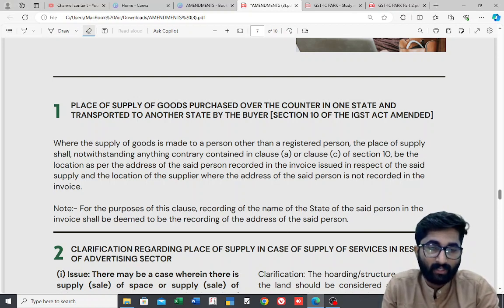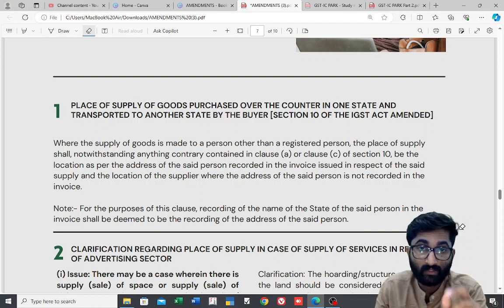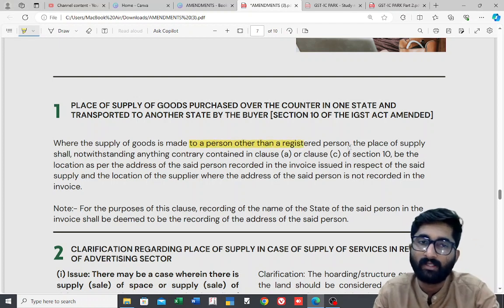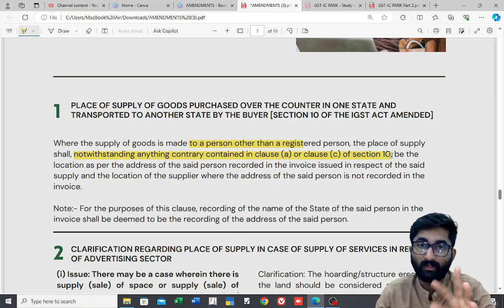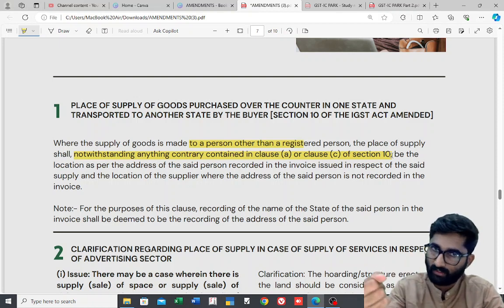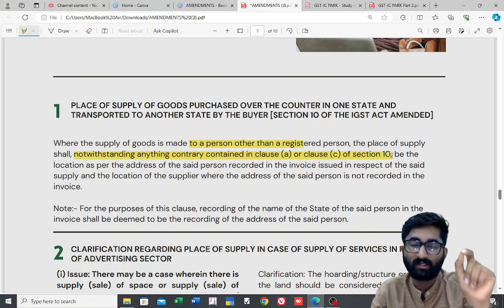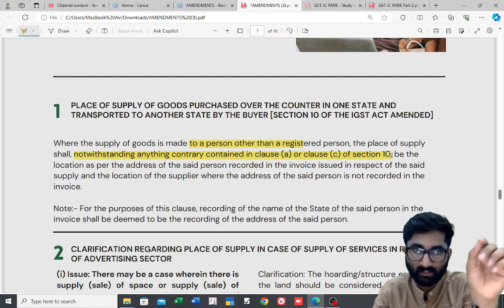Section number 10, subsection 1, clause CA says that where the supply of goods is made to a person other than a registered person, that means you are selling to an unregistered person, the place of supply shall, notwithstanding anything to the contrary contained in clauses A and C of section number 10, be determined differently. So for an unregistered person, don't follow section number 10(1)(A) and 10(1)(C); follow section number 10(1)(CA).